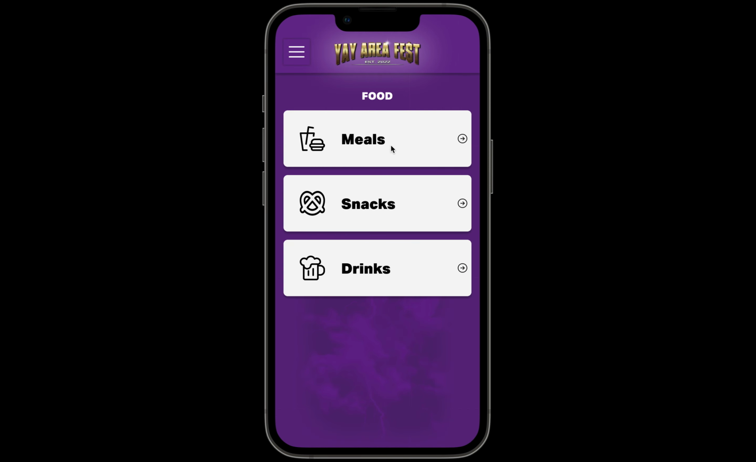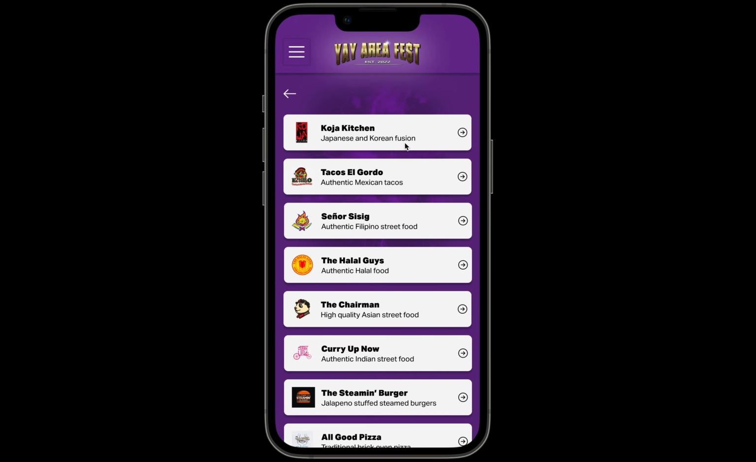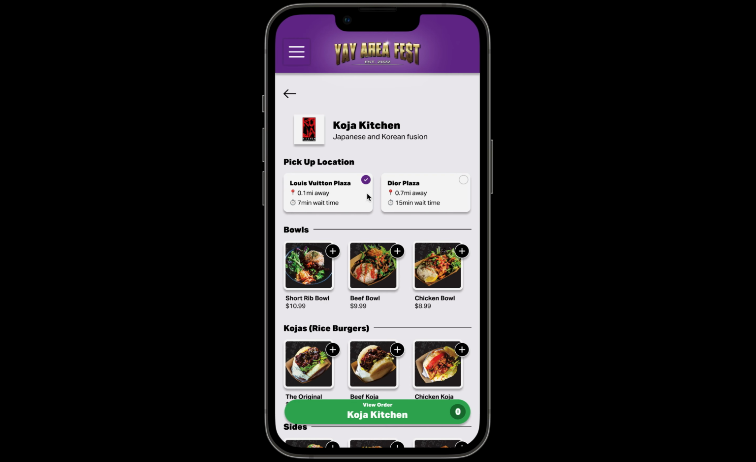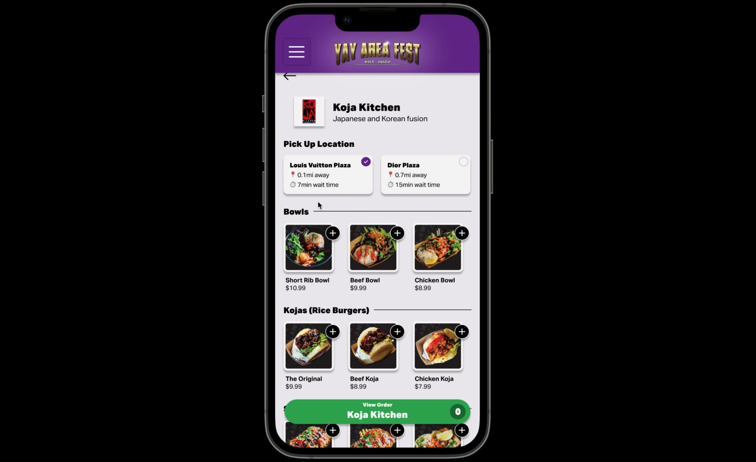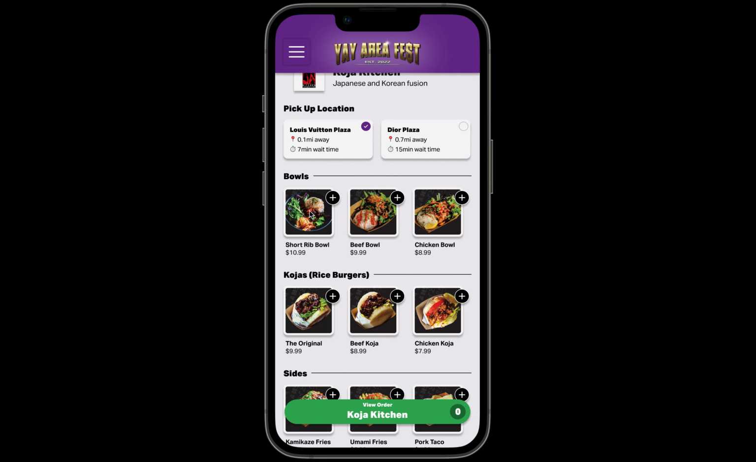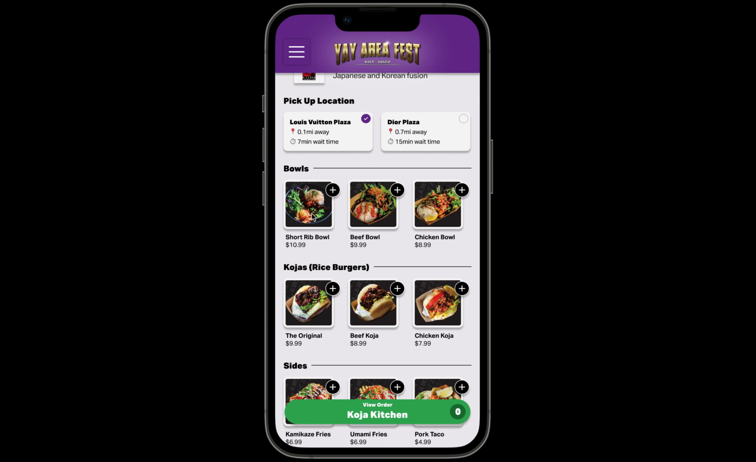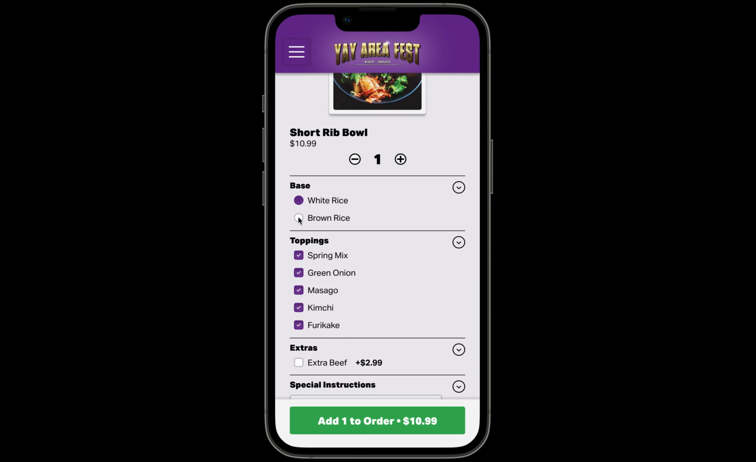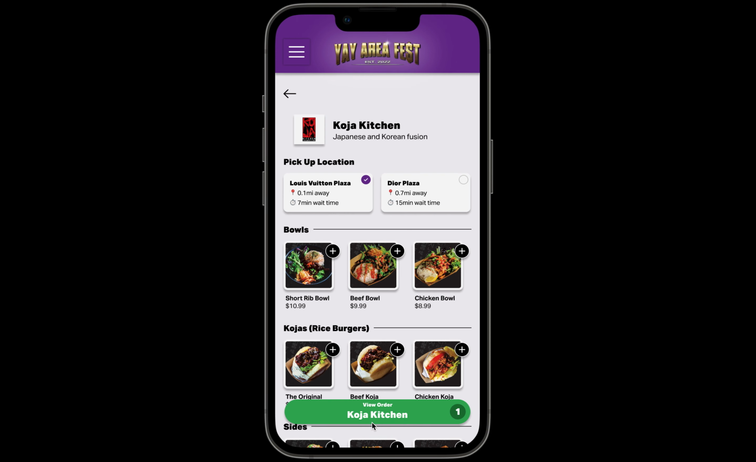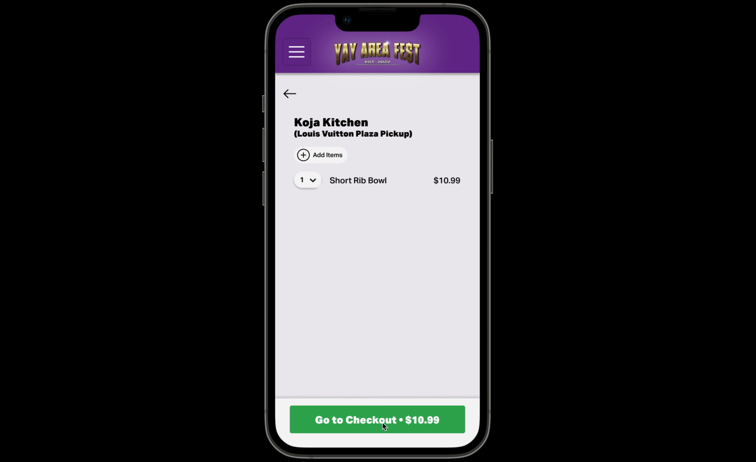Next is the food page. Say the user is feeling some food, they can go here. They're feeling some Koji Kitchen. They can choose their pickup location, so Louis Vuitton Plaza, and they can choose whichever food they would like to purchase. So say they want to order a short rib bowl. They would like brown rice, add to order, and they can check out right here.